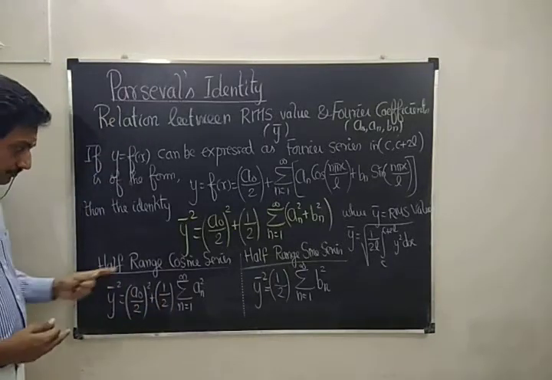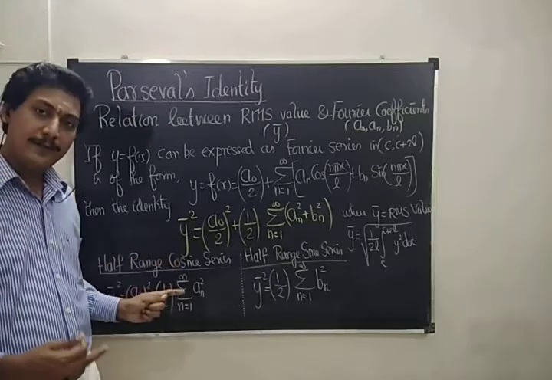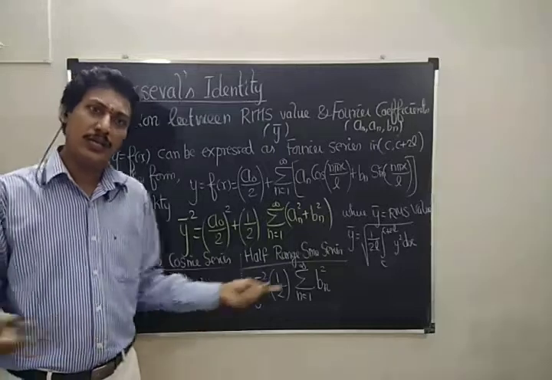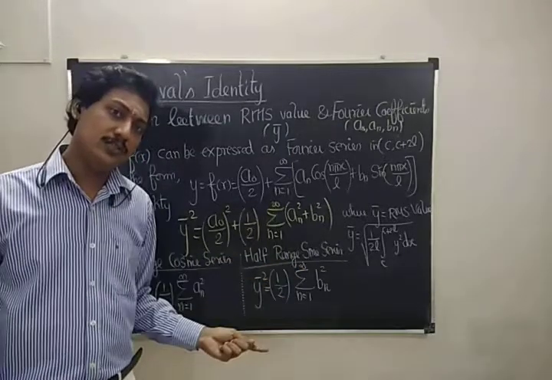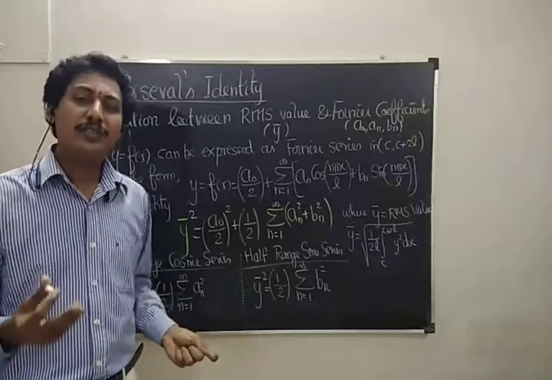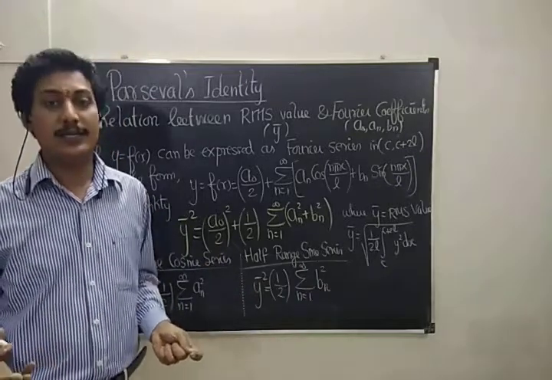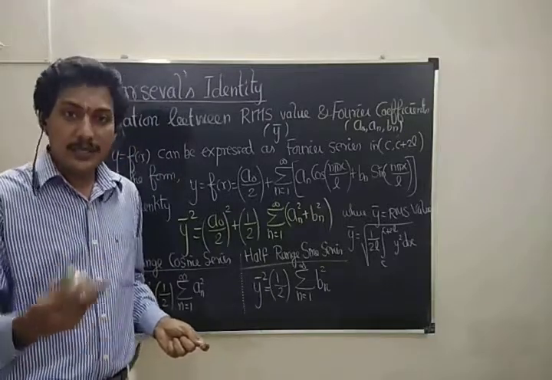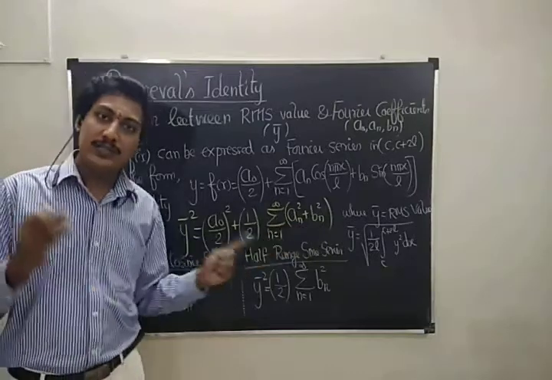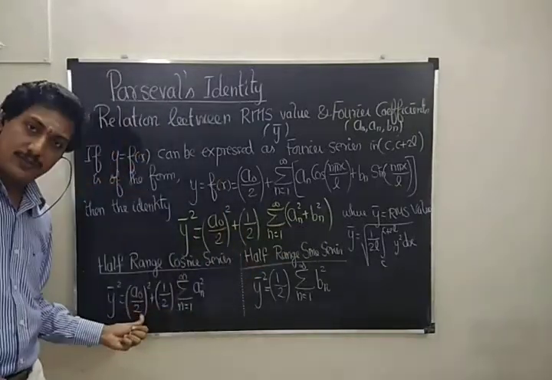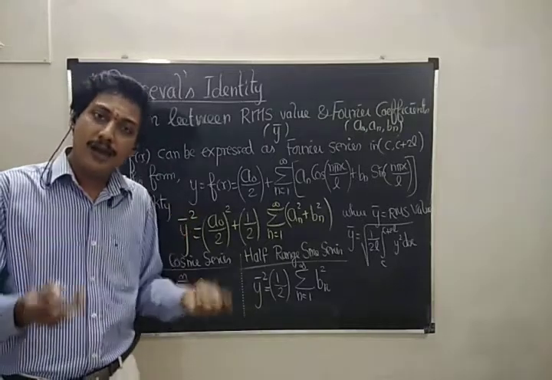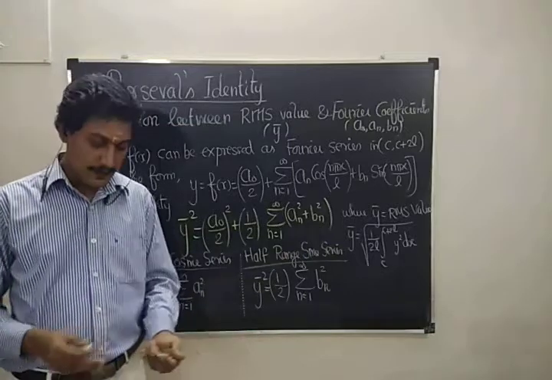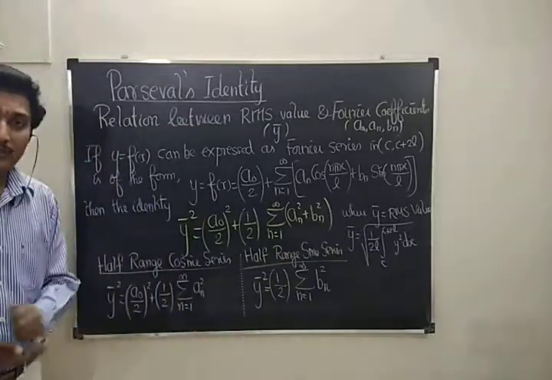Now, the term is only the cosine term. That means there is no sine term at all, which means the bn value is 0. So that's the concept. When we get bn as 0 in the half range series, or in the full range series, when the interval is minus l comma l, generally minus pi comma pi, check whether the function is even or odd. Once the function is even, the bn value is 0, so there we get only the cosine term. Similarly, if the function is odd, a0 and an are 0, so we get only the bn term, and that series is called the sine series. So this is the concept behind the half range cosine and sine series.